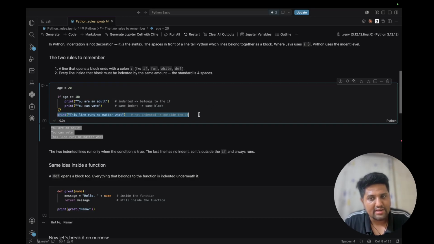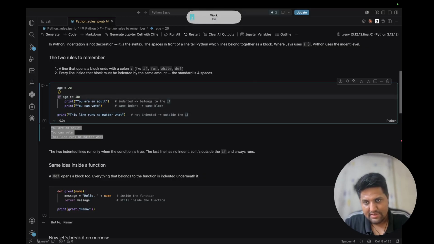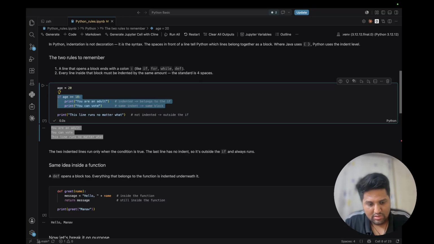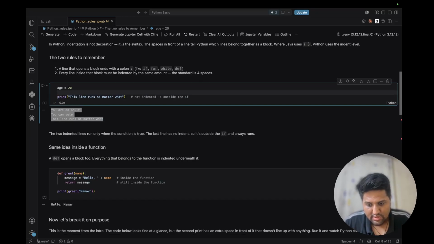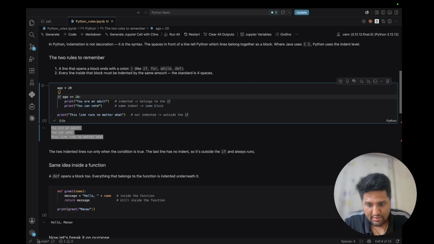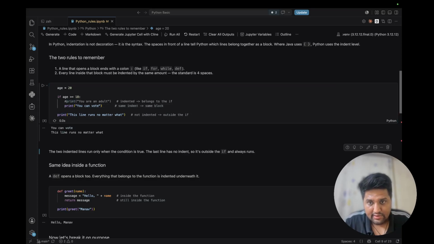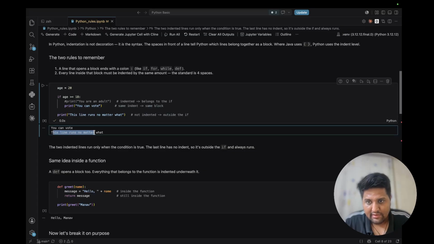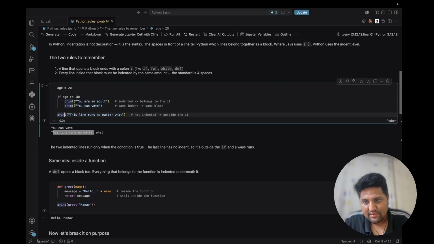This line has no matter whether the if condition is false or true. So if I comment out this entire code and keep this, and I run this now, you can see this is still running. So this outside-the-block line has no indentation applied. This thing you have to remember.